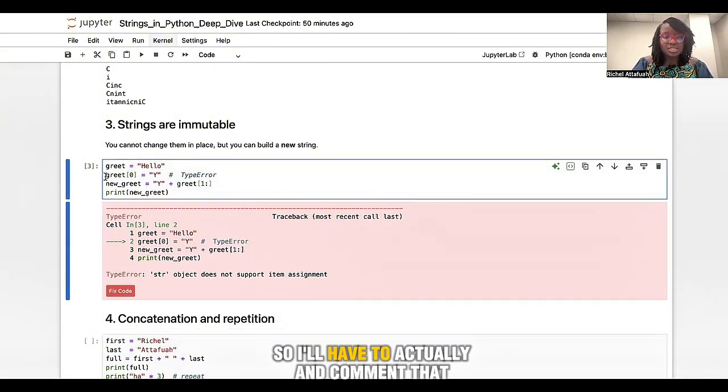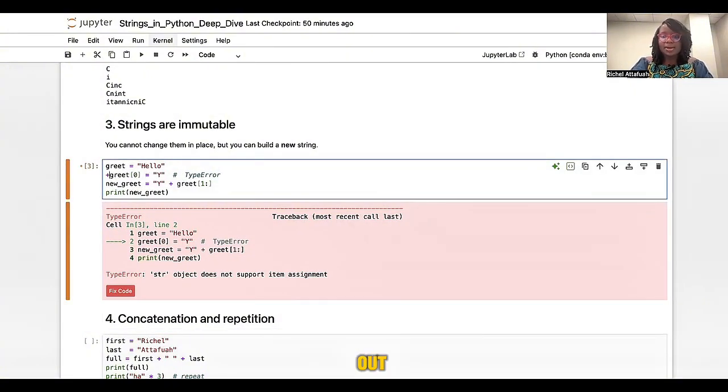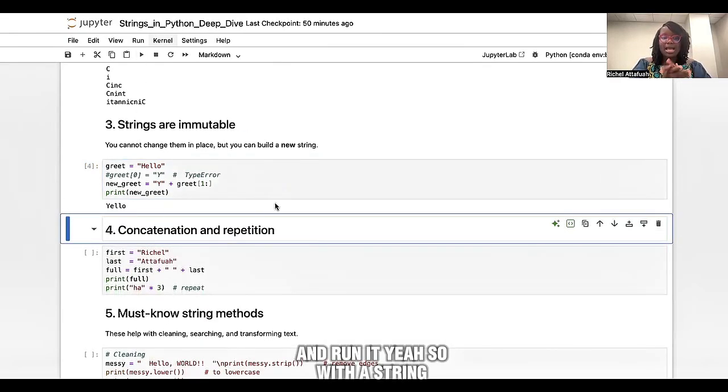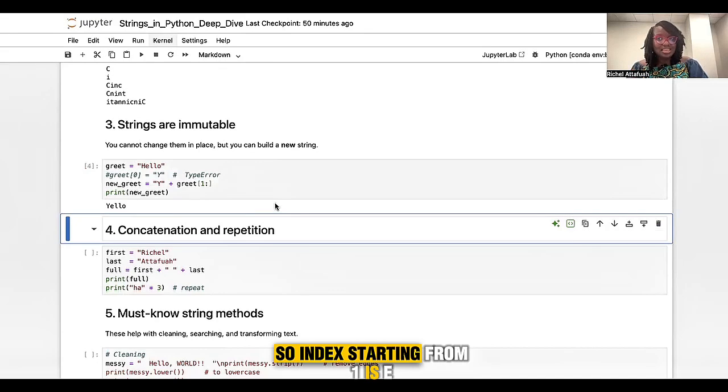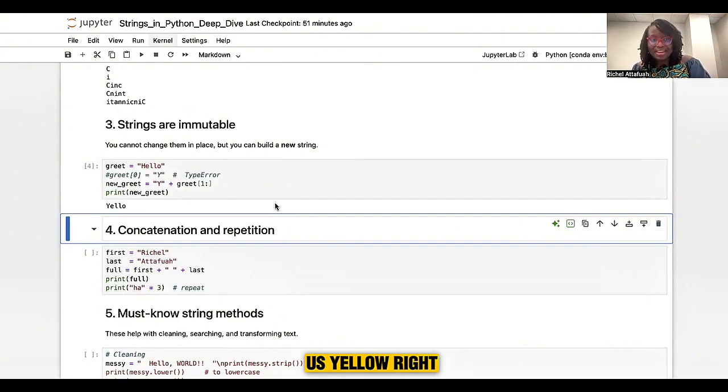So I'll comment that out and run it. With the string concatenation, I'm saying add Y to the index starting from 1. The index starting from 1 is E, because I told you the first one is 0. So it's going to give us yellow, right?